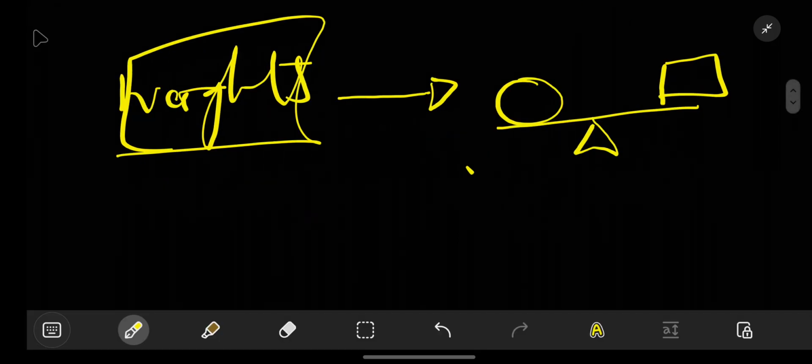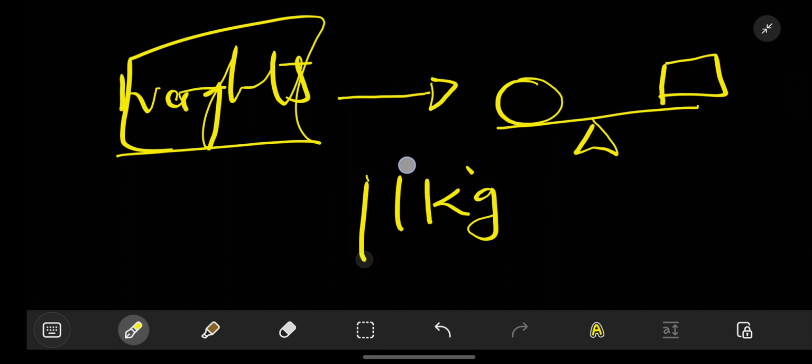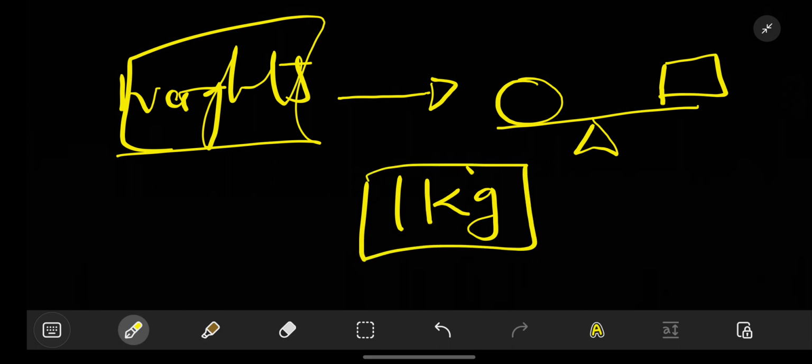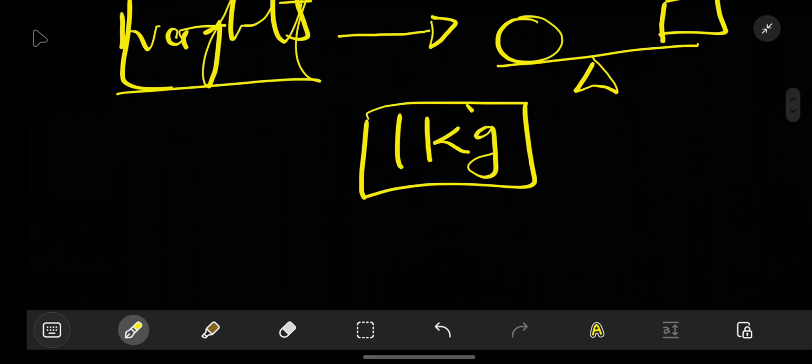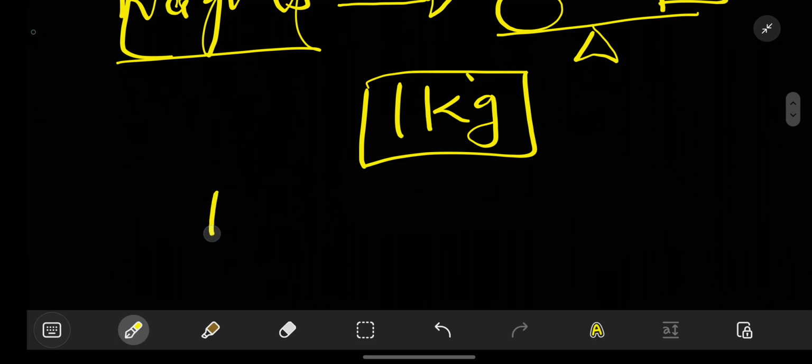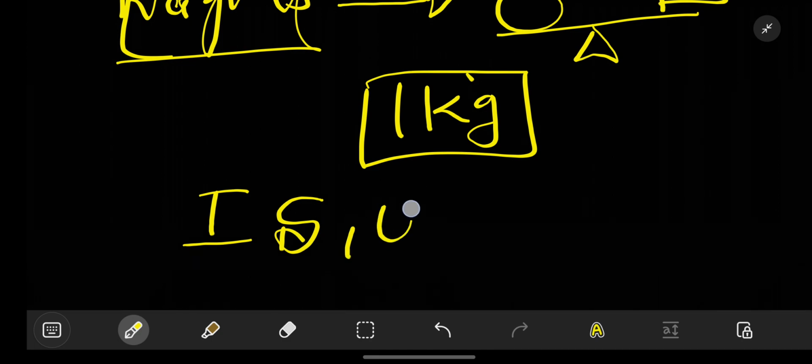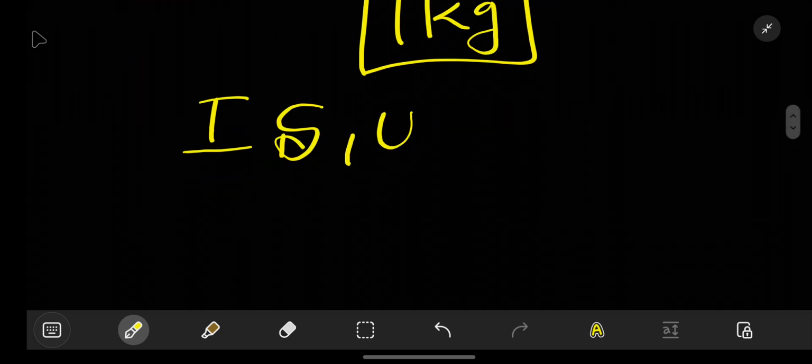Who decides the 1 kg thing? Who decides the 1 kg? So there is a system called the International System of Units. This organization fixes this thing.